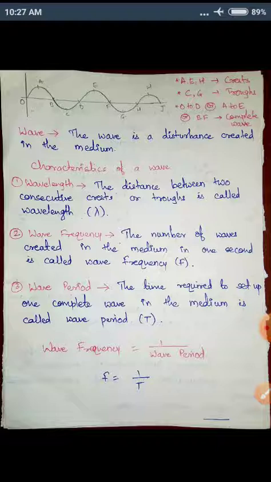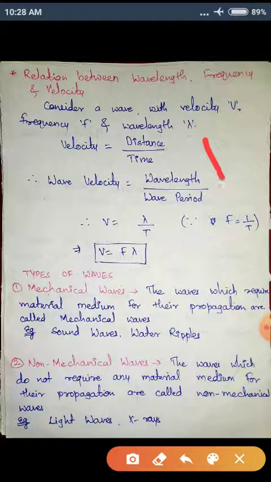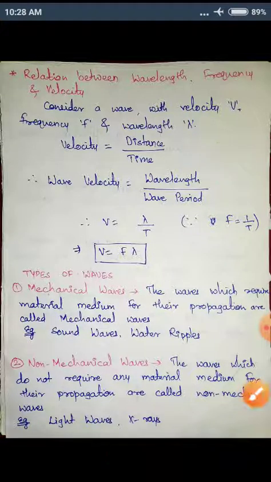Okay, now we'll study the relation between wave frequency, wavelength and velocity. We'll consider a wave with velocity v, frequency small f, and wavelength denoted by the letter lambda. So we know the general definition of velocity: velocity is distance divided by time.